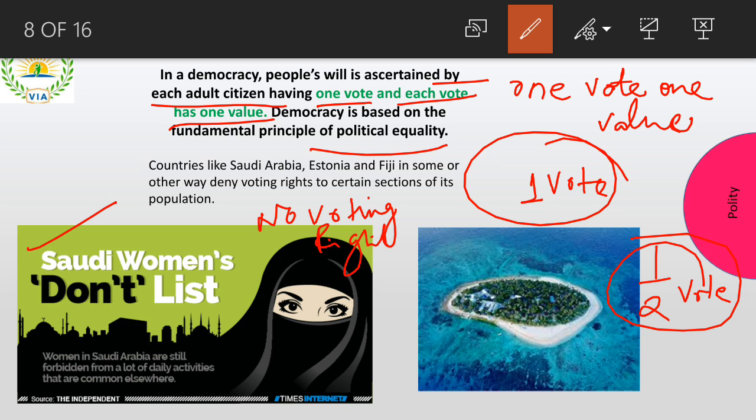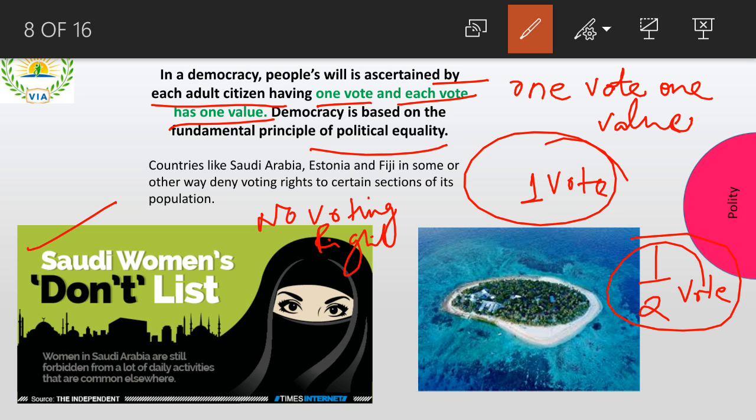So we are not going to discriminate. Here there is discrimination done on a gender basis. That is, men can vote and women cannot vote, right? So the discrimination is done on the basis of gender here. And here the discrimination is done on the basis of being a citizen or not being a citizen. So if you belong to Fiji, then one vote. If you don't belong to Fiji, then half vote.